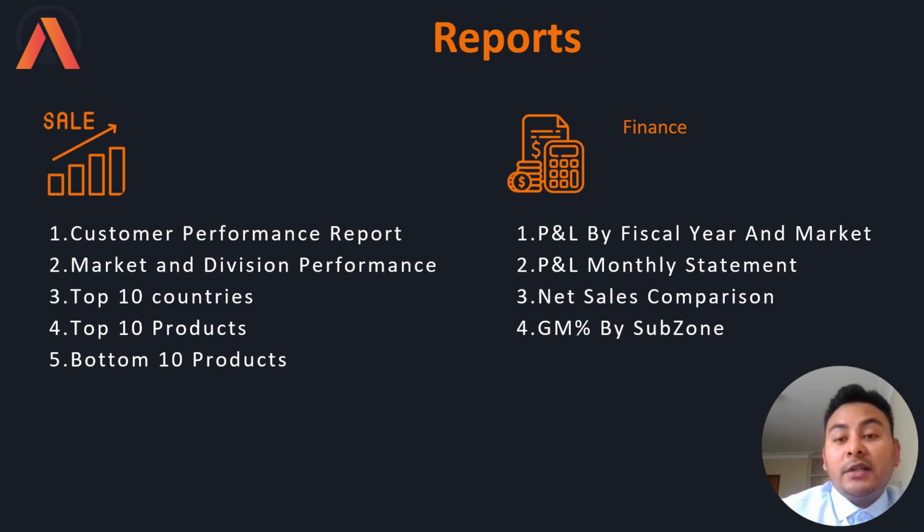Under the finance report, we are generating the P&L by fiscal year and market, and we are also generating the P&L monthly statement, doing a comparison of net sales, and we are also doing the final report of GM percentage by subzone.